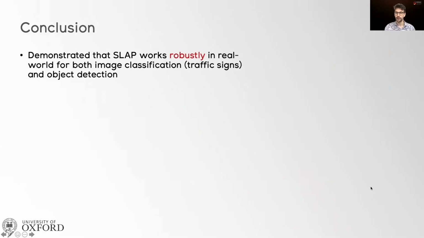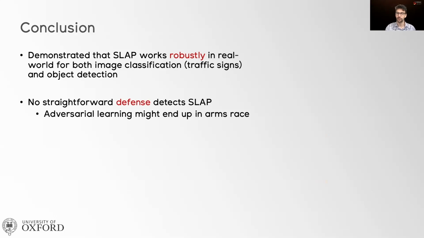In conclusion, we demonstrated that SLAP works robustly in the real world for both image classification and object detection, depending on the ambient light conditions. We didn't find any straightforward defense that could detect SLAP, and considering adversarial learning, with adaptive attackers and defenders might end up in an arms race.